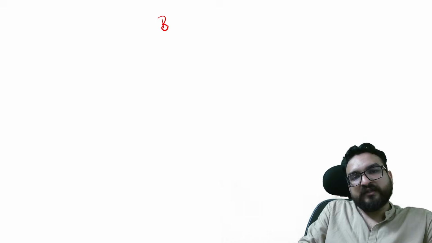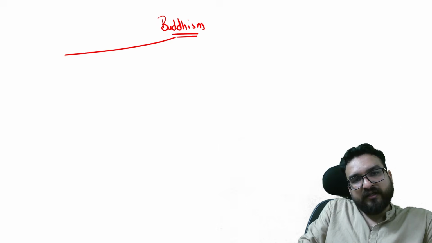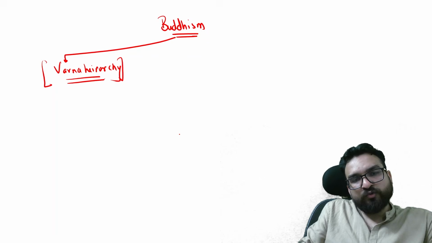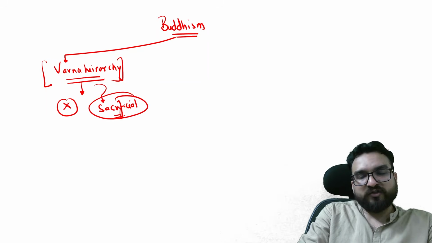For example, Buddhism and its views on the Varna hierarchy. What were their views about the Varna hierarchy? They did not believe in the Varna hierarchy, that there should be differences between people, and they completely rejected the sacrificial procedures of the Brahmins or Brahmanical religion.